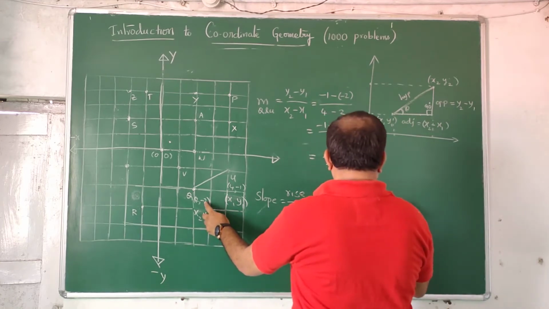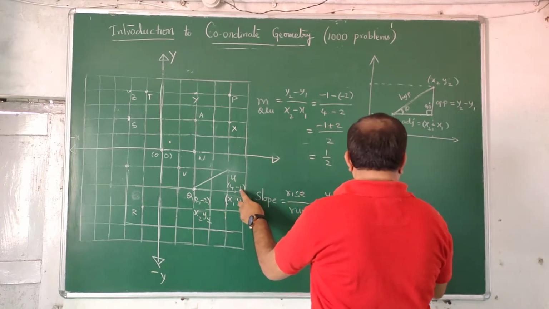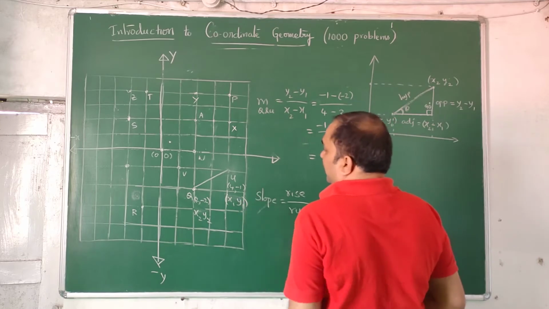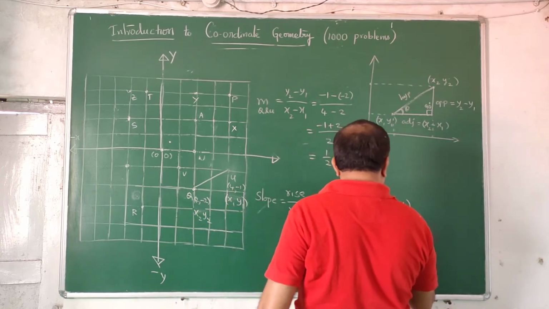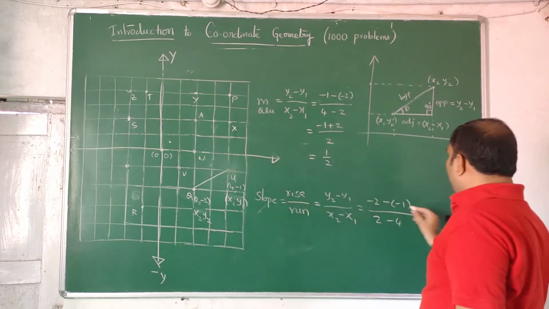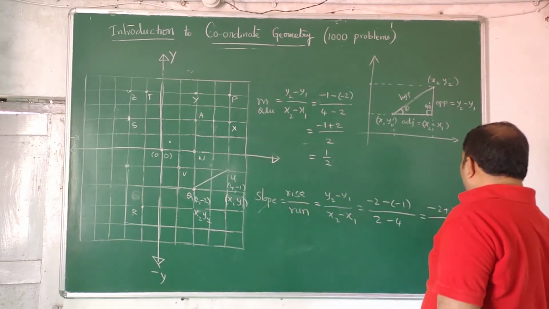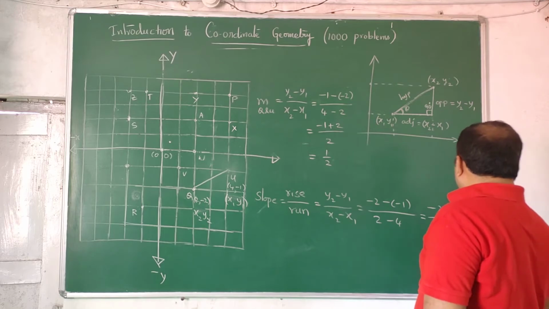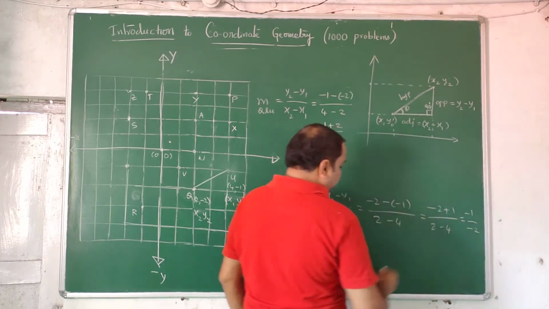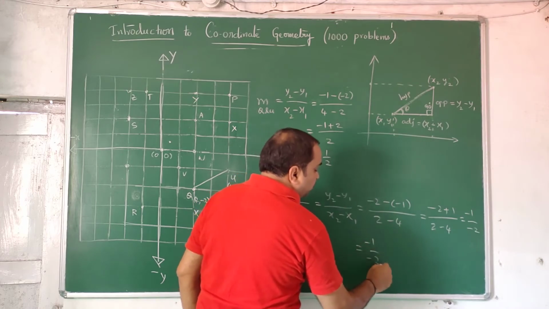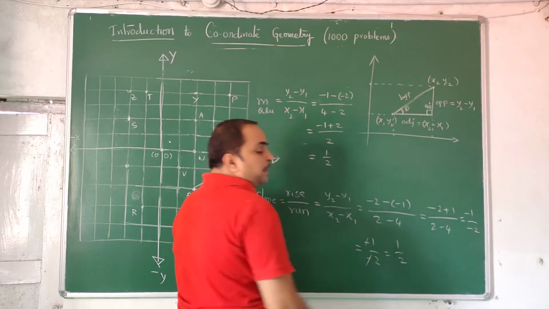Minus 2 minus of minus 1 by x2 minus x1. x2 is 2 minus 4. What happens? Minus 2 plus 1 by 2 minus 4. That comes out to be minus 1 by minus 2. Minus 1 by minus 2, you can cancel off, you get half.